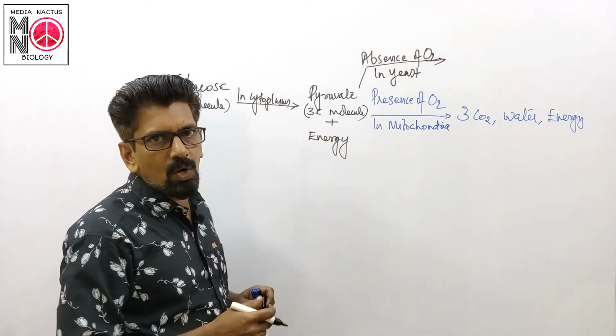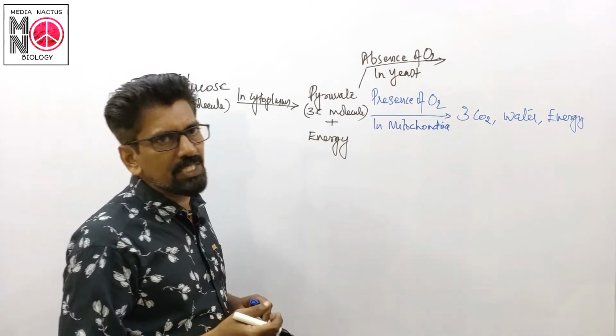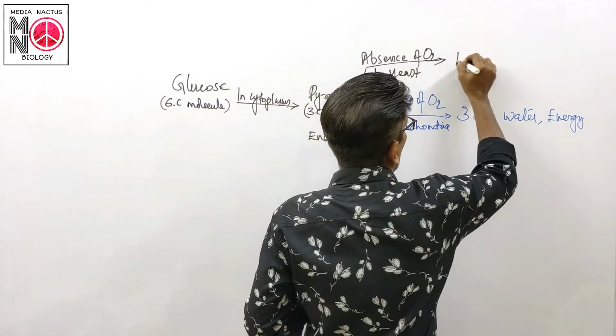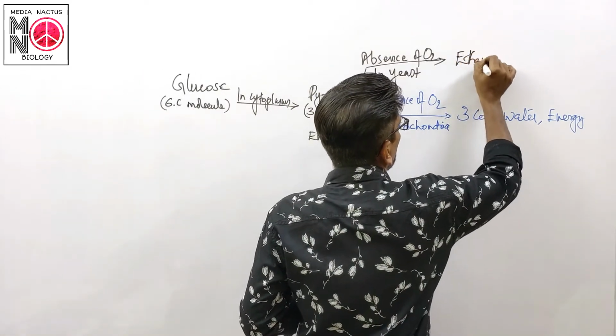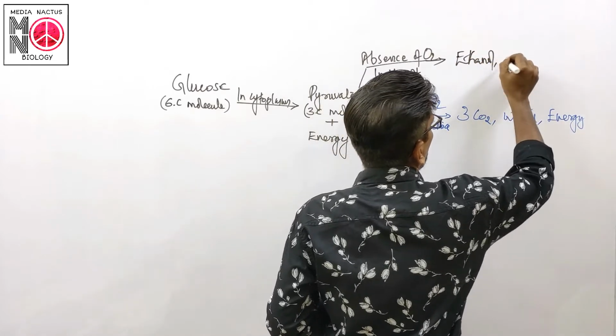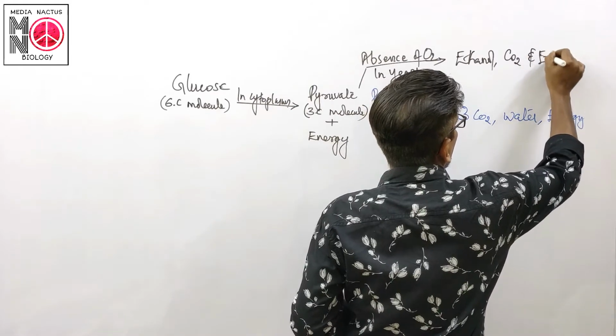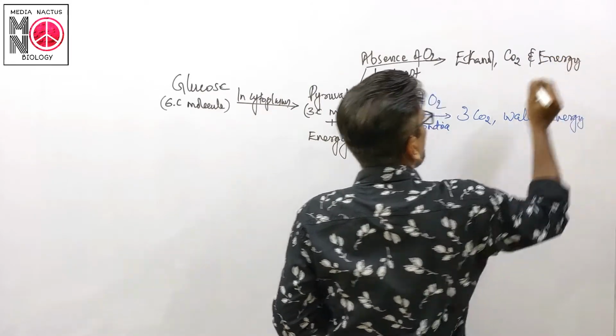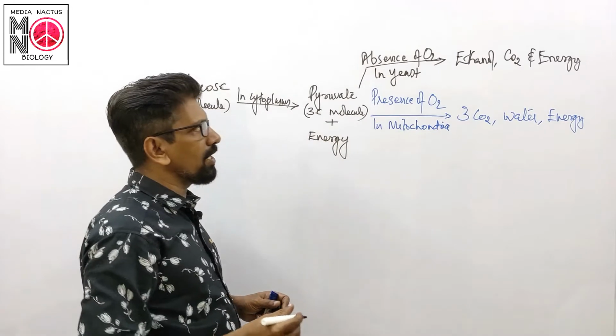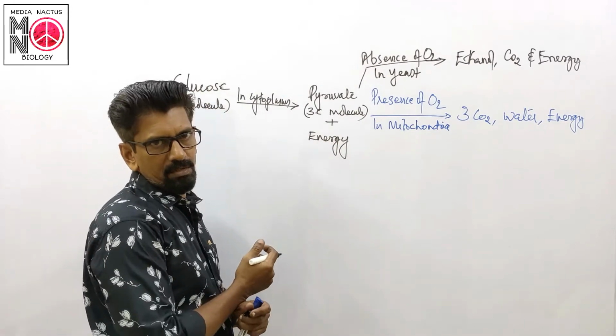Ethanol, carbon dioxide and energy are produced. Ethanol, carbon dioxide and energy. This is known as alcoholic fermentation.